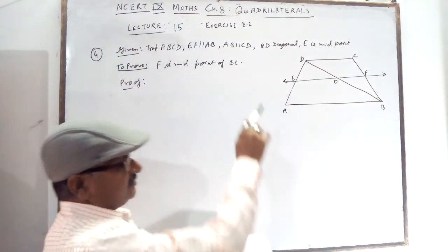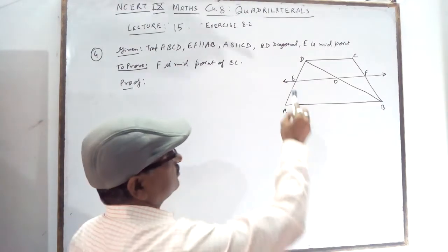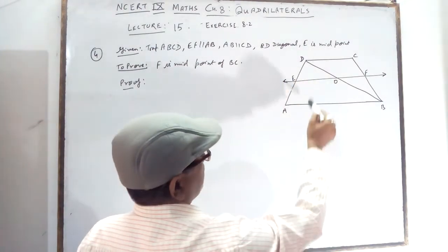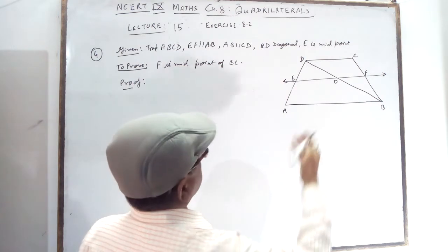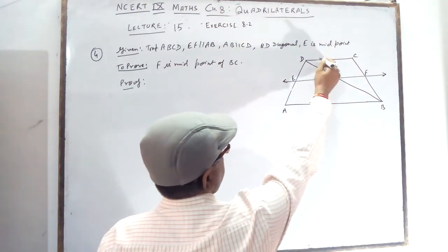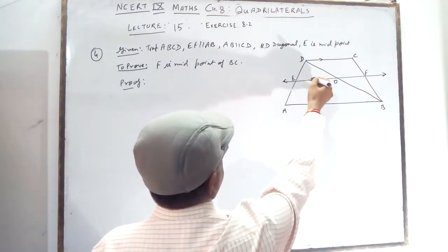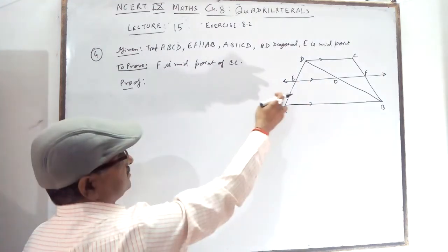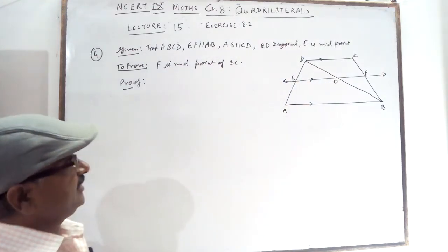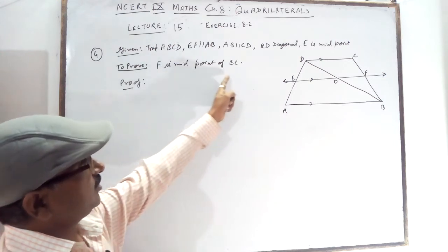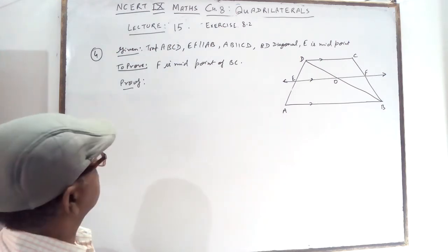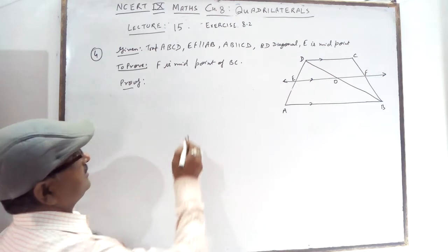Trapezium ABCD, AB is parallel to CD and EF is parallel to AB. It is given. E is the midpoint of AD. Prove that F is the midpoint of BC. You want to prove this. In the proof you will get